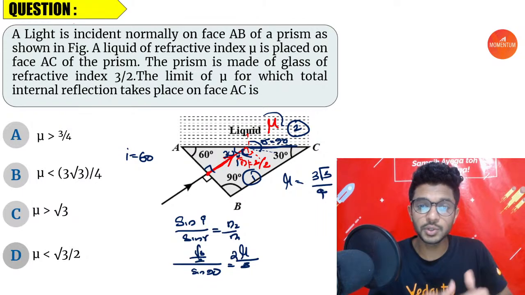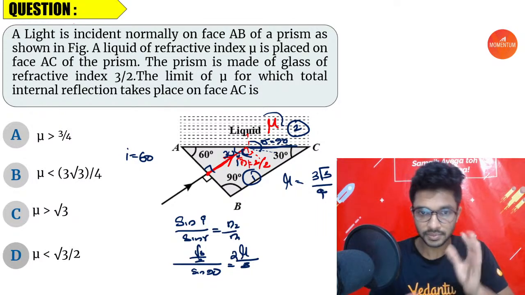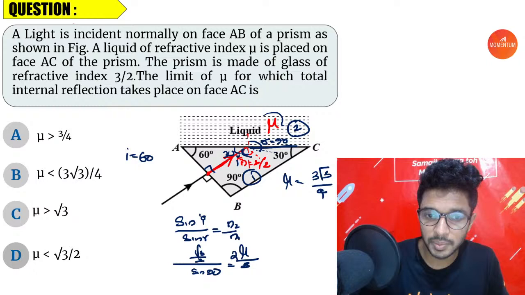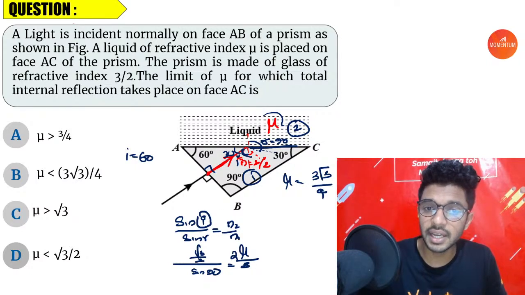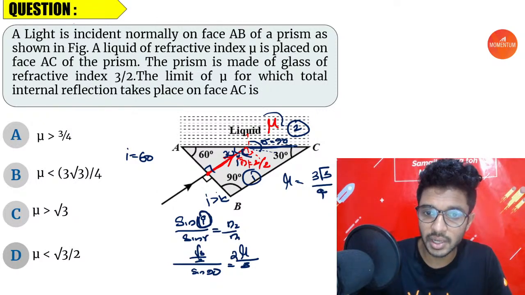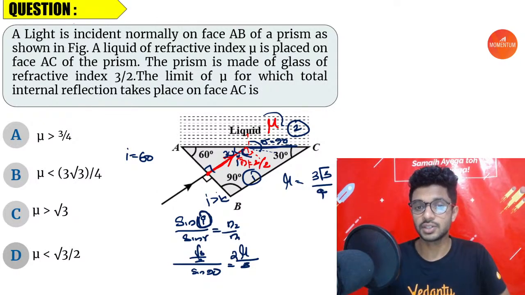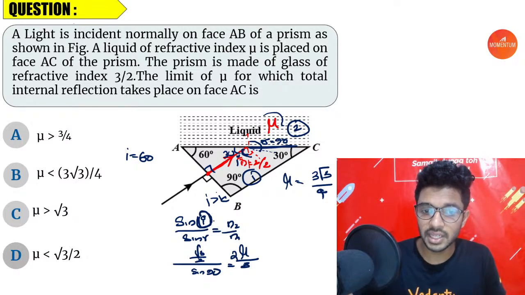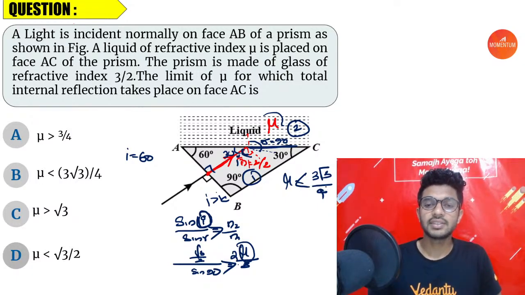Now the question is, should mu be greater than or lesser than this? If it wants to be reflecting backward, this value of I should be greater than the critical angle. Critical angle means the angle with which it will be grazing through the line of separation. So I should be greater than the critical angle, so here we have to put the greater than sign, which means that mu is on the less than side. So rearranging, mu should be less than 3 root 3 by 4. So we have option B as our correct answer.